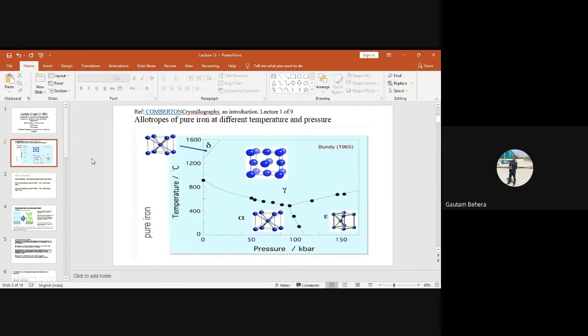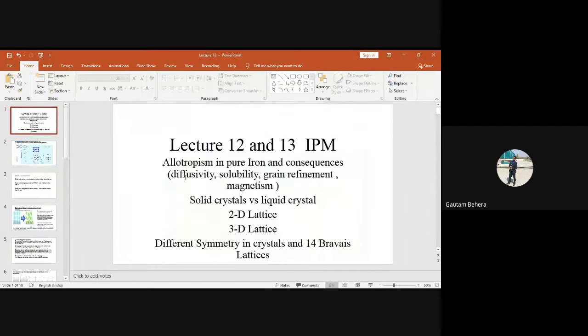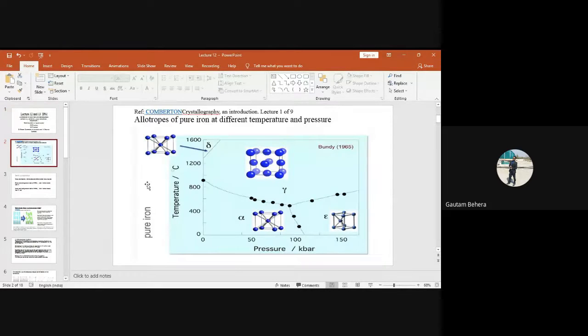So this is one part, the solubility part, and many things are there, but this is not the right time to discuss this one. Again, grain refinement. This is a very interesting point. Suppose you have aluminium in one hand and in another hand you have iron, or steel, because steel is also iron with some alloying elements. Now suppose you want to refine the grain. Grain refinement means what? I have told you many times. Can anybody tell me the meaning of grain refinement?